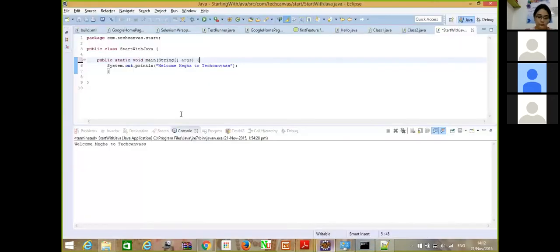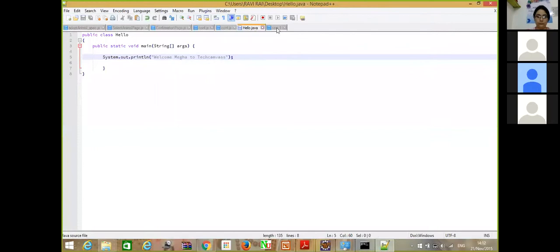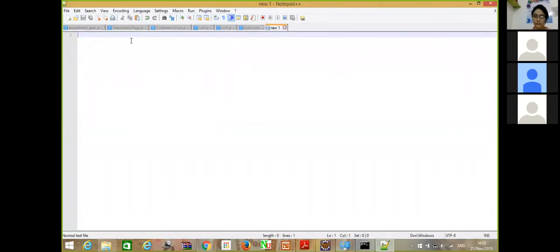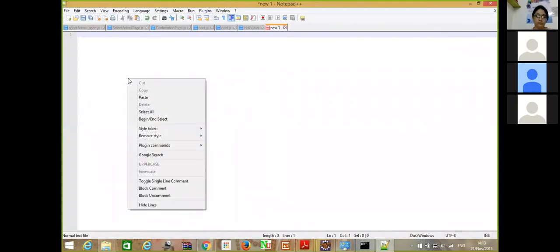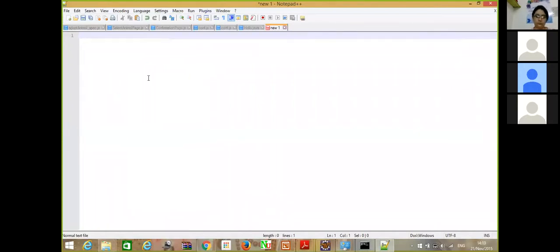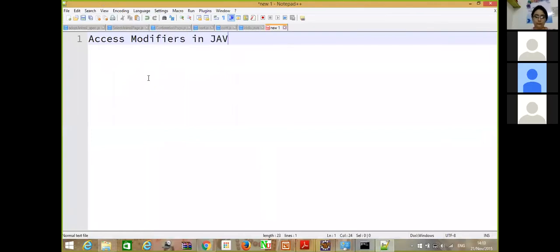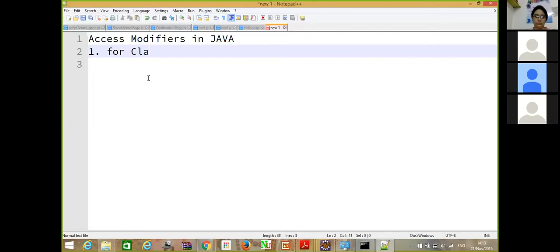Okay, so now we need to understand what these access modifiers are. The first one is public. Let me have a notepad open for you to make you understand. Number one, access modifiers in Java. Number one is for class.